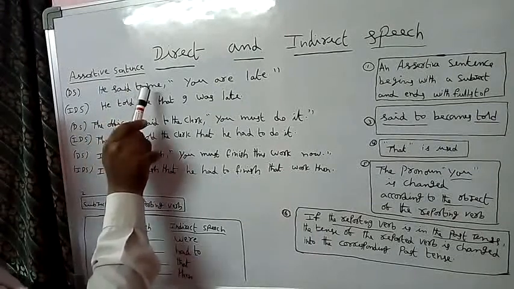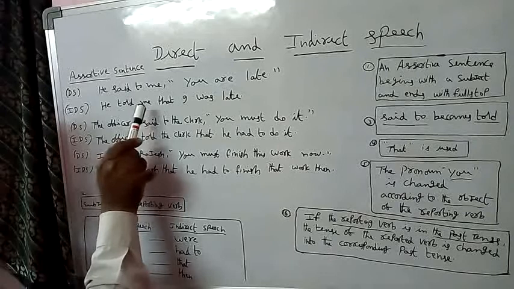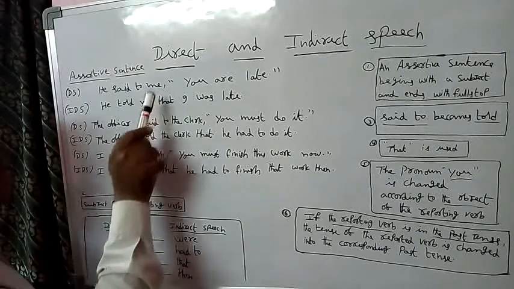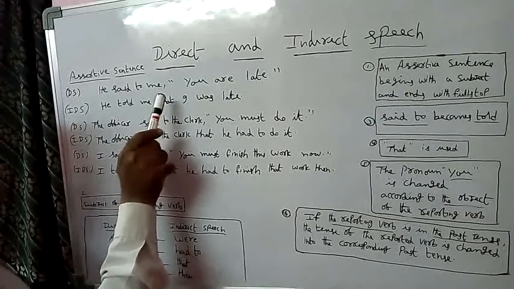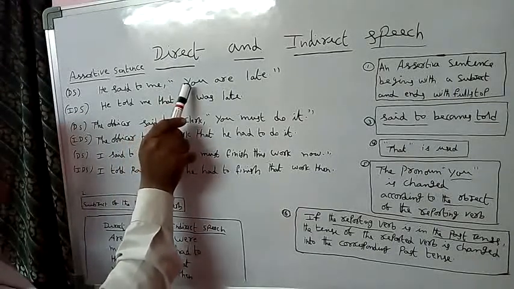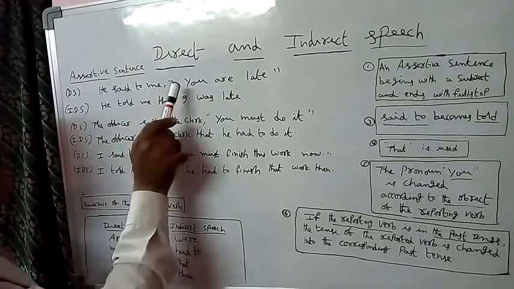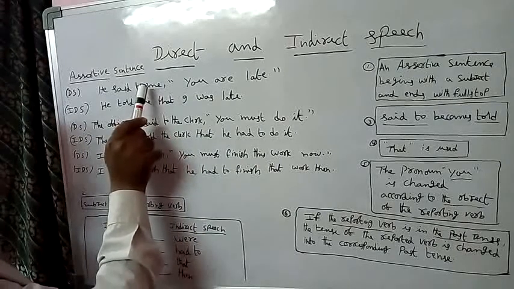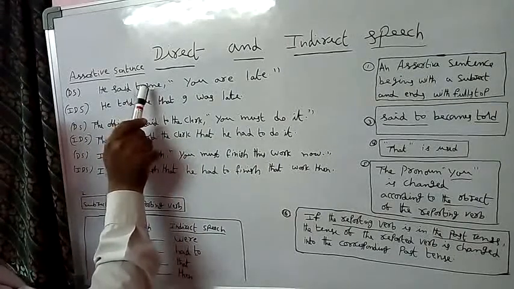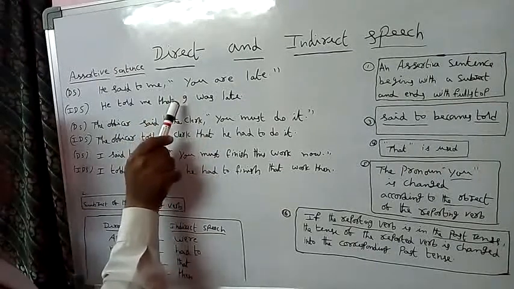In direct speech, the object is me. The same object we must write here. "That" is used instead of the comma. Here the pronoun "you" is changed according to the object. Here the object is me. Object becomes subject. Object me, subject I. You change it as I.